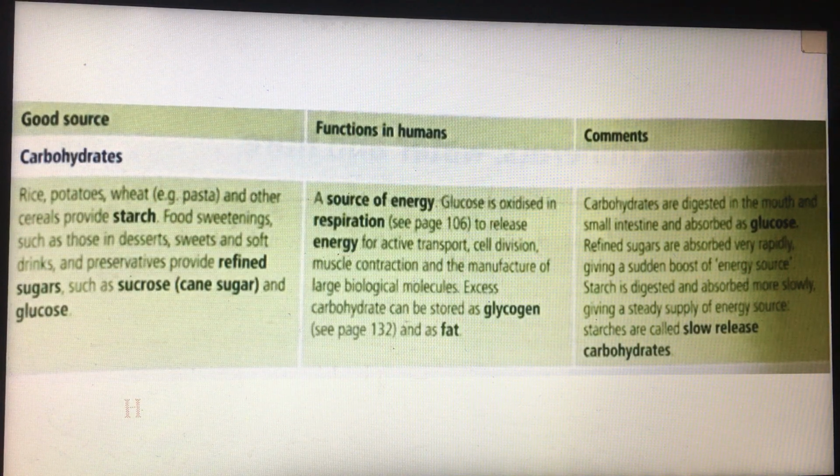And the excess carbohydrates can be stored as glycogen and also as fat. So the main function of carbohydrates is that they are a source of energy.